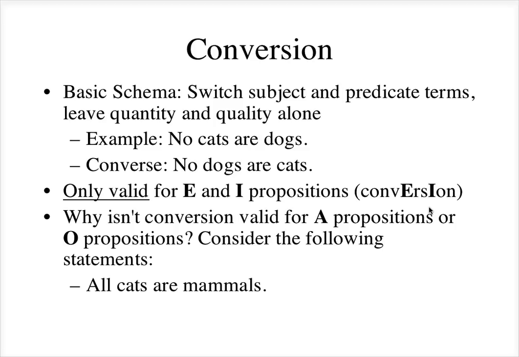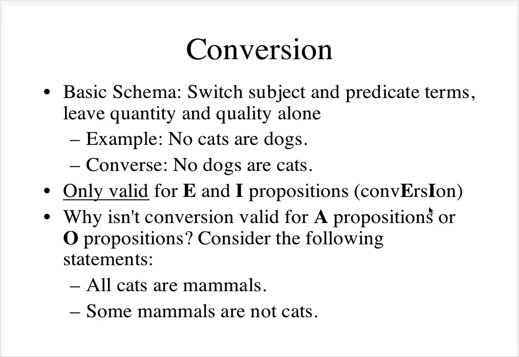But when you switch it around and do conversion on it, you have all mammals are cats, which is false. So you never want to go from true to false on an immediate inference. And that's why it isn't valid for A propositions. Because in at least some cases, that's what's going to happen, and you never want that to happen.